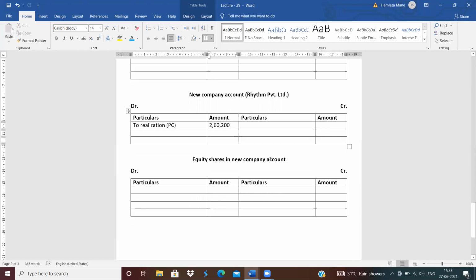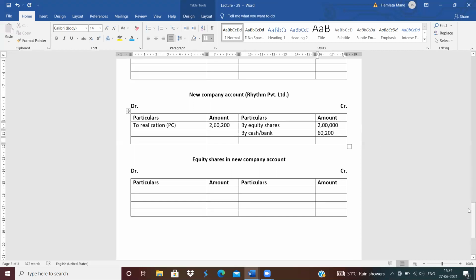In new company account credit side, how did the company pay the purchase consideration? Issue in equity shares. How much in equity shares did the company give? 2 lakh rupees equity shares are given. And next is remaining amount paid in cash or bank. How much is the amount? 60,200 paid in cash.